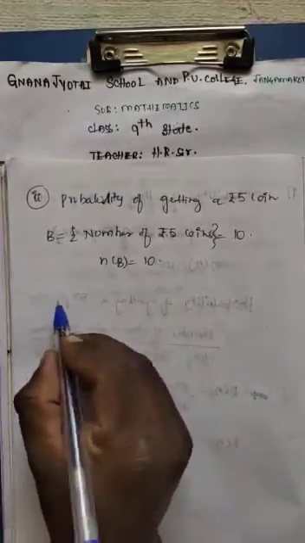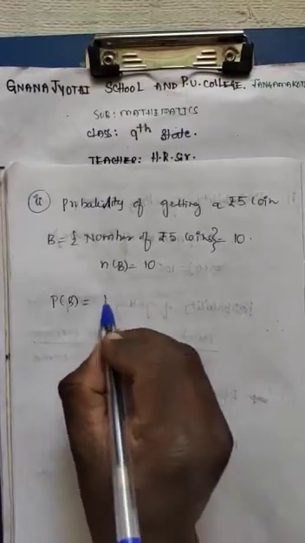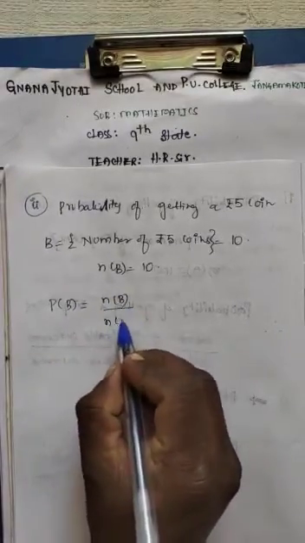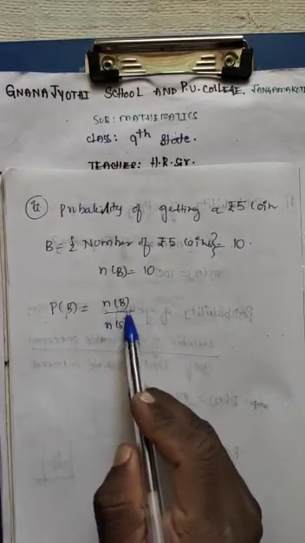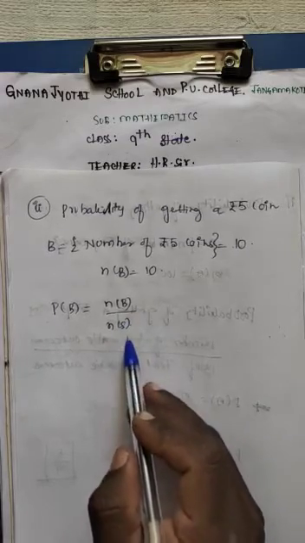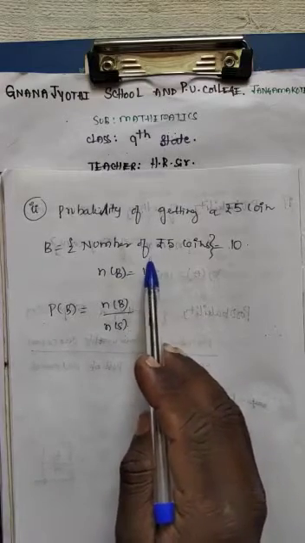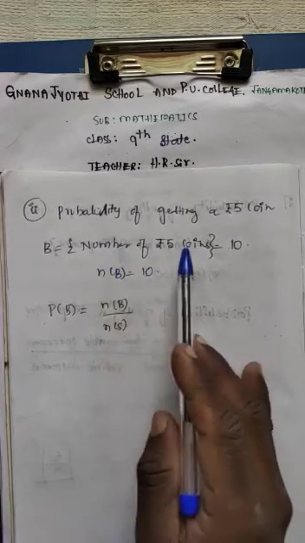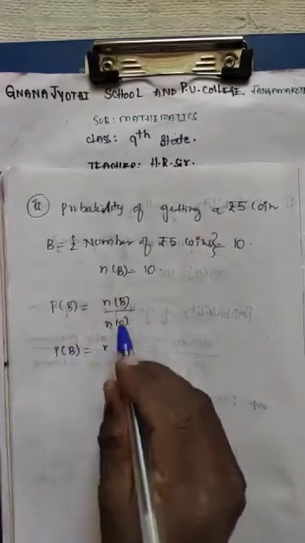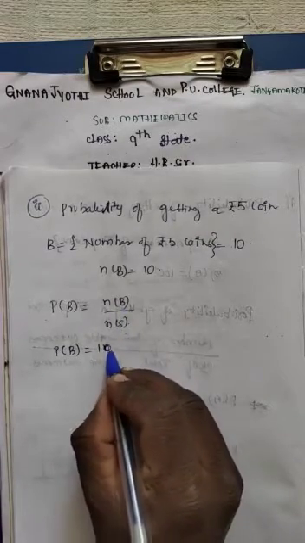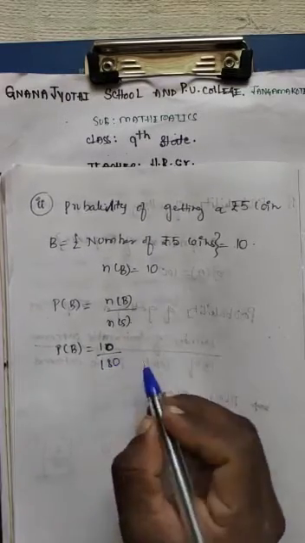Therefore, the probability of getting a 5 rupee coin, P of B, is equal to n of B divided by n of S, the number of favorable outcomes divided by the total number of outcomes. n of B, the number of 5 rupee coins, is 10, divided by the total sample space, which is 180.